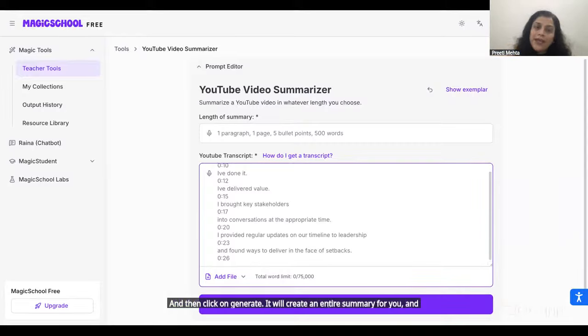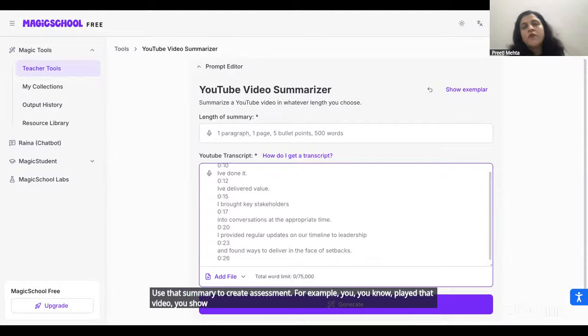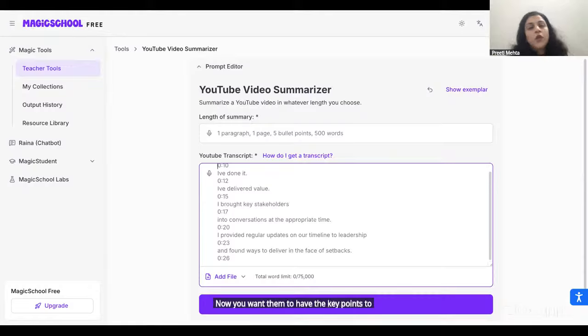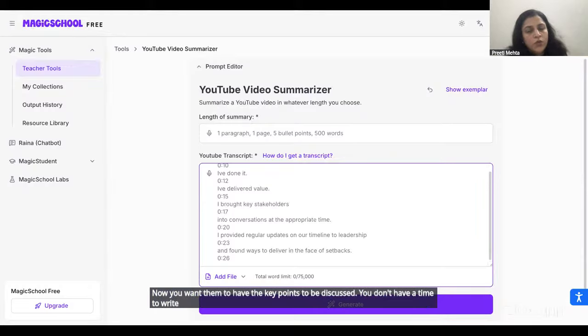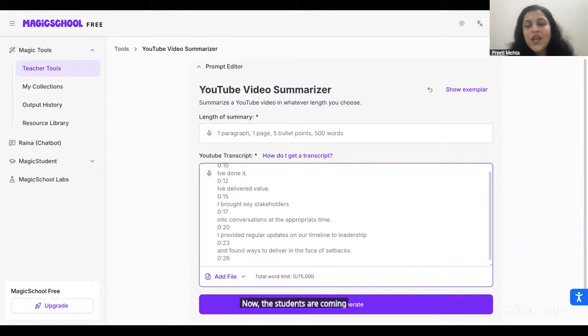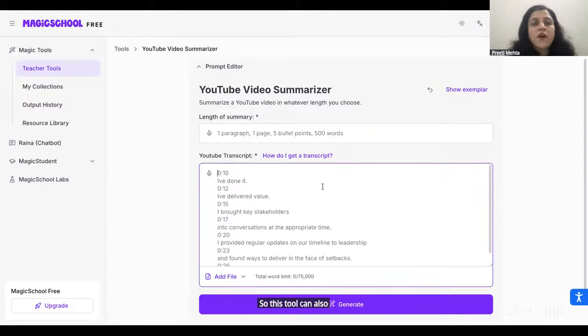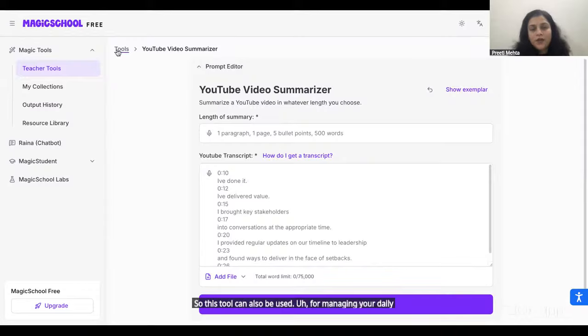And if you want to create an assessment, use that summary to create the assessment. For example, you played that video and showcased it to the students for today's class. Now you want them to have the key points to be discussed, but you don't have time to write down those key points or create a summary out of it. Then you can use it. Now the students are coming for the next class, and you want to generate an assessment for it. For that also, you can use the same summary to generate assessments. So this tool can also be used for managing your daily classroom tasks.